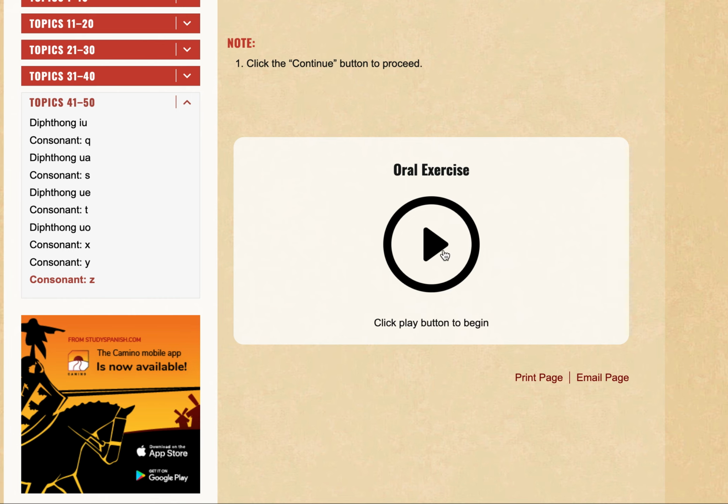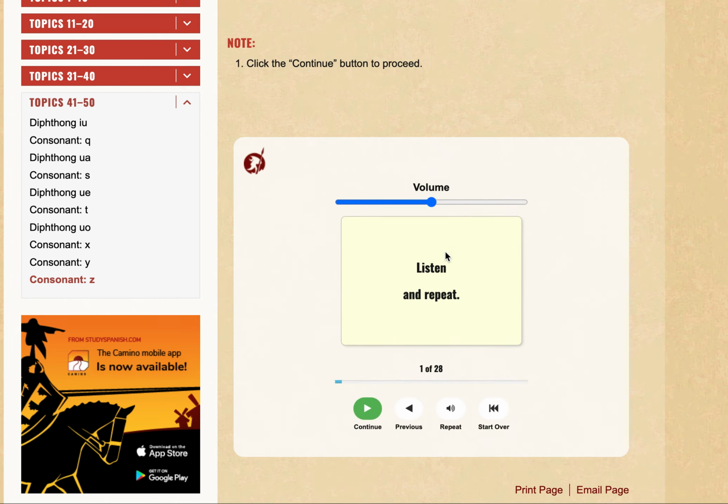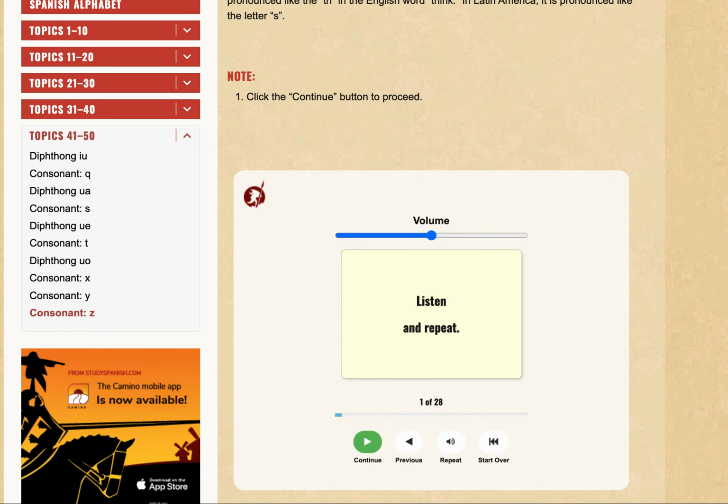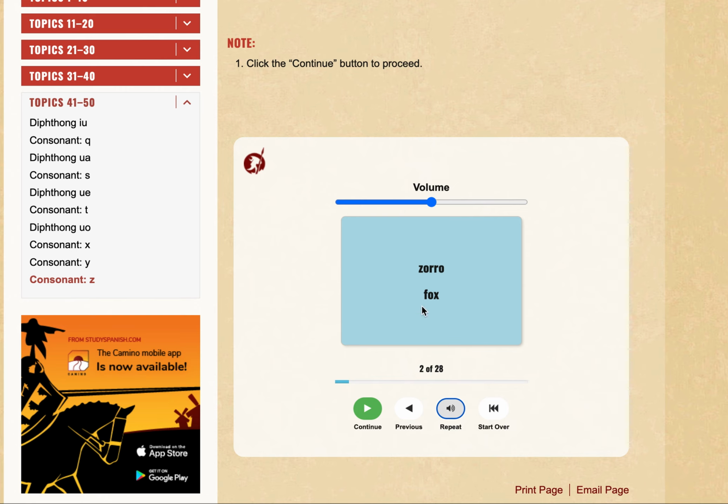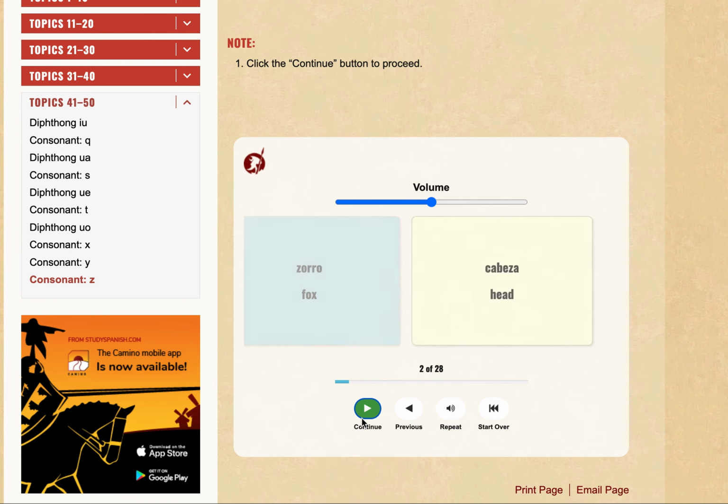So let's look at some examples. Listen and repeat. Zorro. Zorro. Alright, this sounds more like an S. So zorro, fox.